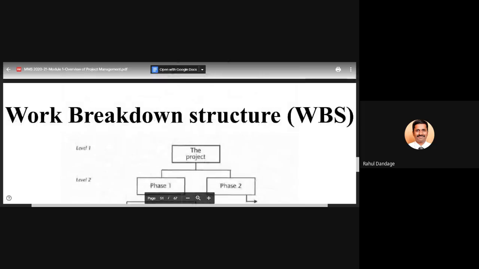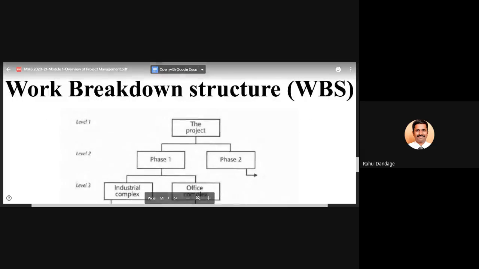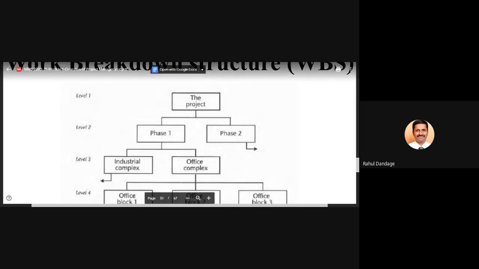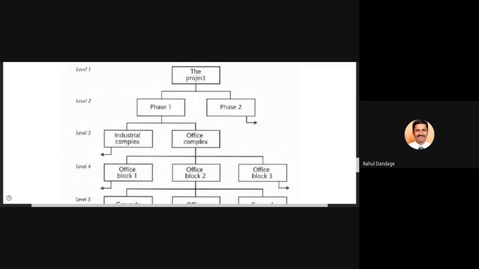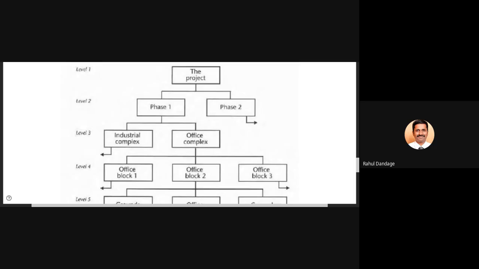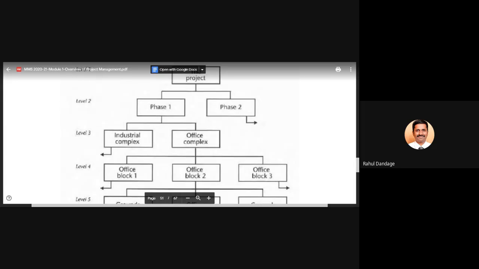Now let us go one by one. Level 1 is the main project idea, the project concept. In this particular project, there are two phases, phase 1 and phase 2. When these two phases get completed, we can say that the entire project is complete.